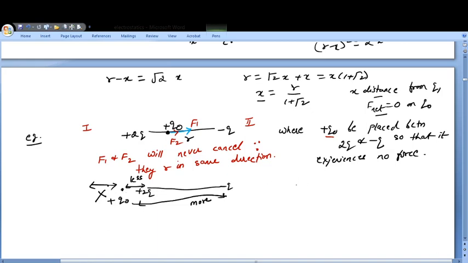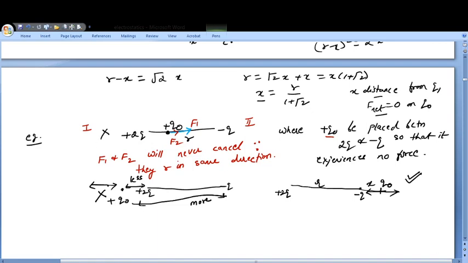If I tell you the situation now, just here, if I say this is plus 2Q, this is minus Q, and let us suppose I keep a charge Q naught here, then what may happen? You can come to one condition that since this distance is less and this magnitude is less, so because of this, the force will increase a little due to the distance being less, and because its magnitude is more, the force will be more. So here you will find the possibility that the forces can be nullified. If I say this is distance r and this is distance x, this condition can be achieved, this condition cannot be achieved, this condition cannot be achieved.